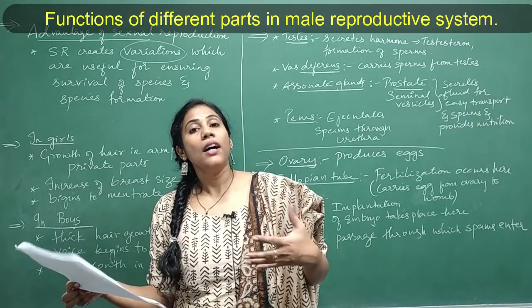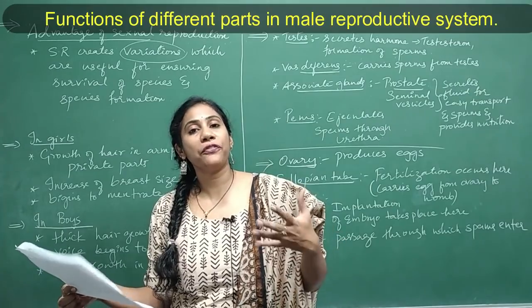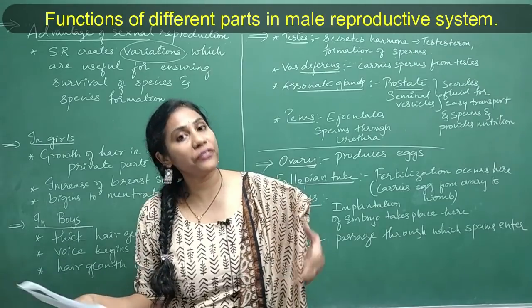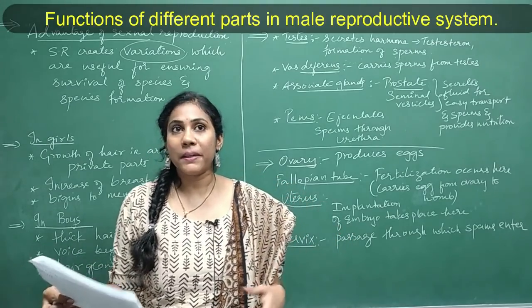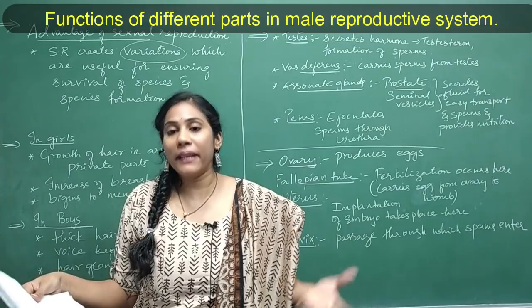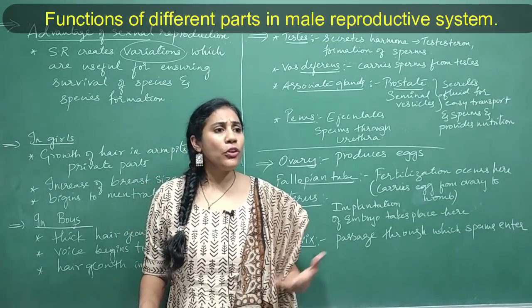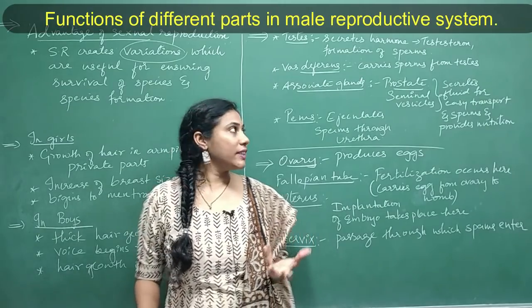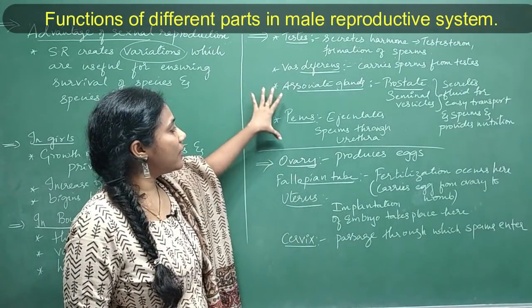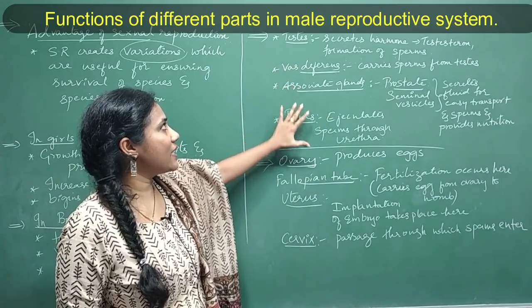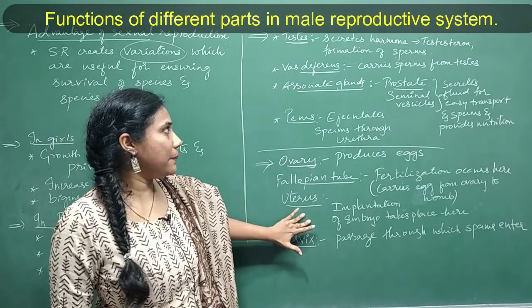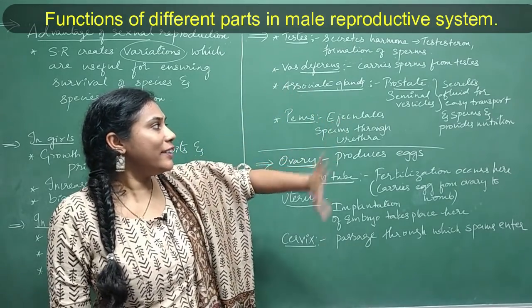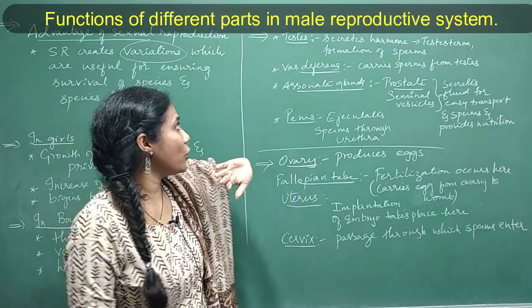Say they can ask you, write the functions of different parts in male reproductive system. Write the functions of different parts in female reproductive system. Say in the previous year, they asked for male reproductive system, right? So I think this part of the question is also very, very important. I have listed out the functions of various parts in male reproductive system as well as female reproductive system. You can just observe and you can copy as it is in your book, and you can write as it is in the examination also.